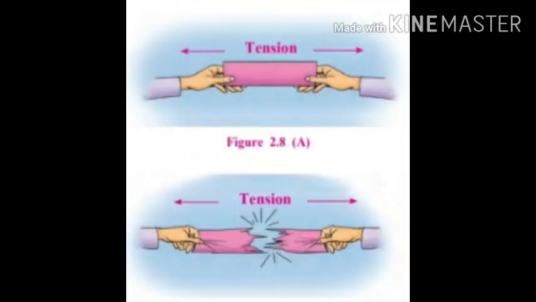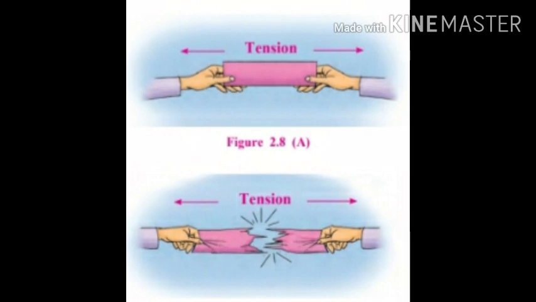Children, now we have seen that due to the compression there are the creations of fold mountains. Now in this activity we are going to see tension. Because due to the internal tension, there is a creation of block mountain. Look at this activity and you have to do it at home.